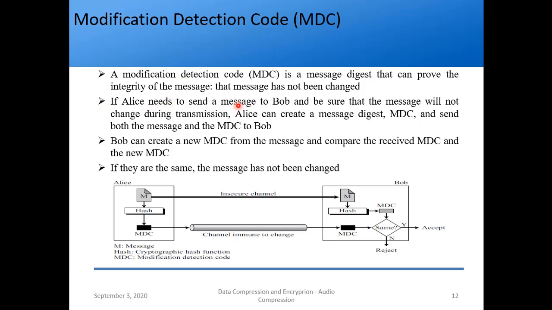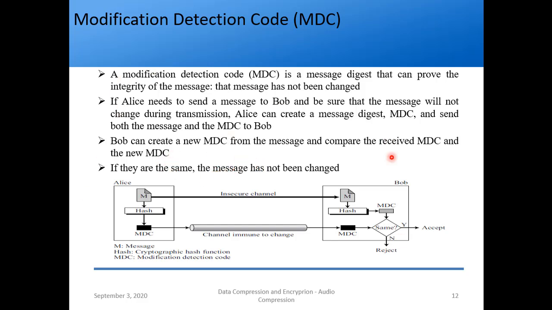If Alice needs to send a message to Bob and be sure that the message will not change during transmission, Alice can create a message digest MDC and send both the message and MDC to Bob. The message, for example a will, is not important, so it can be sent through an insecure channel. Bob can create a new MDC from the message and compare the received MDC and the new MDC. If they are the same, the message has not been changed.